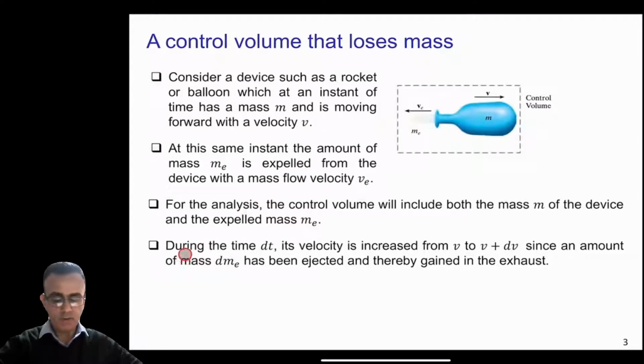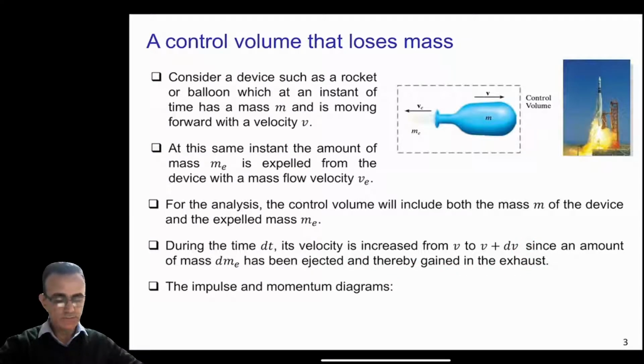During the time dt, its velocity increases from v to v plus dv, and an amount of mass dme has been ejected and thereby gained in the exhaust.